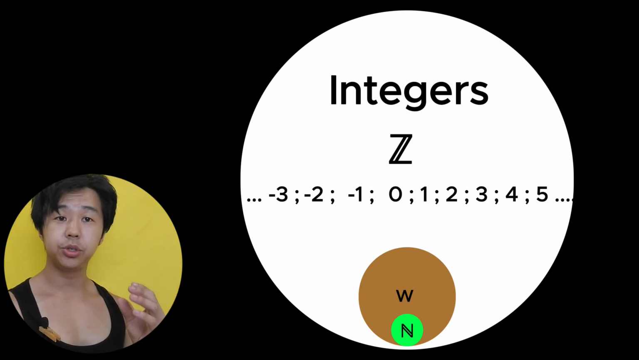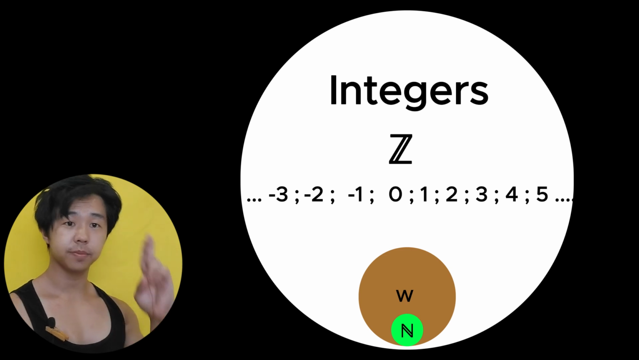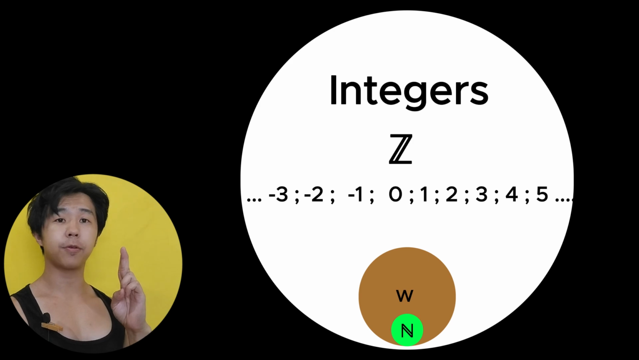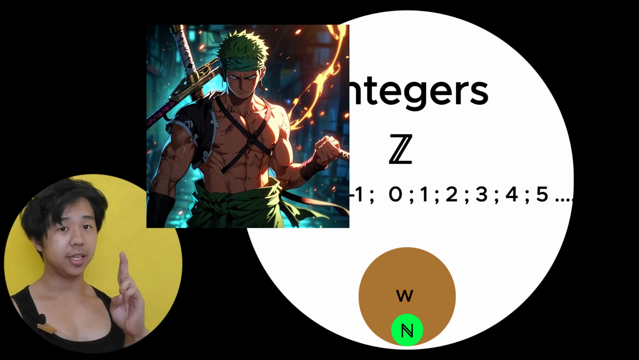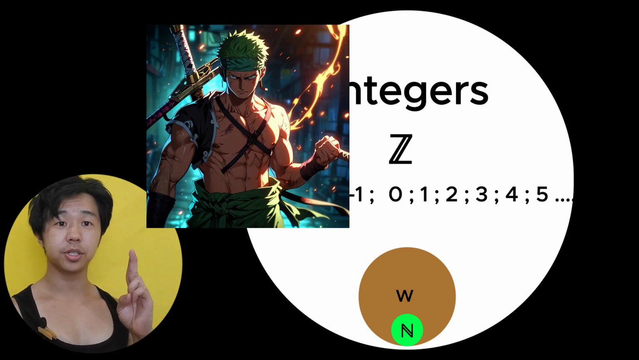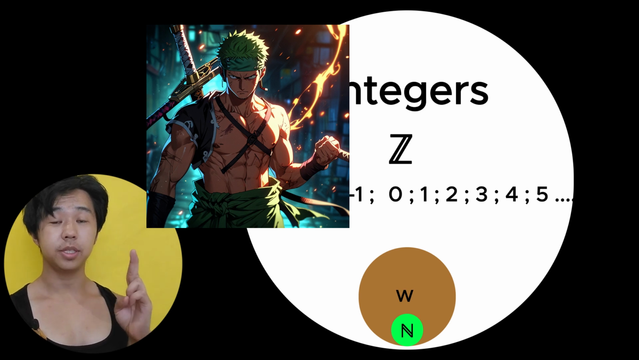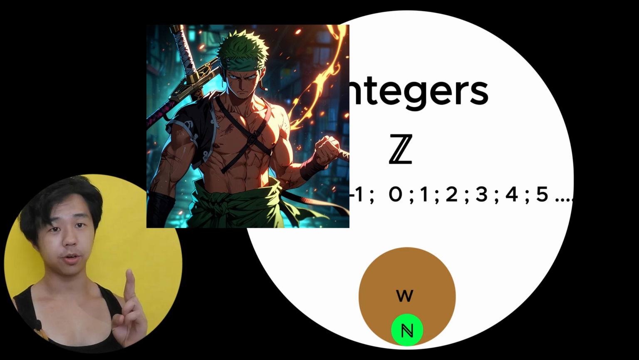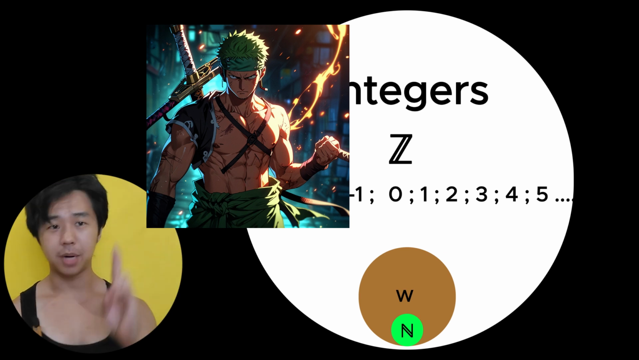The symbol that you use to represent an integer is a Z-looking symbol. So think of your friend Zorro, and he thinks he is so smart because he can count backwards, even past 0. 3, 2, 1, 0, -1, -2, -3. So integers, all of your whole numbers, including negative numbers.